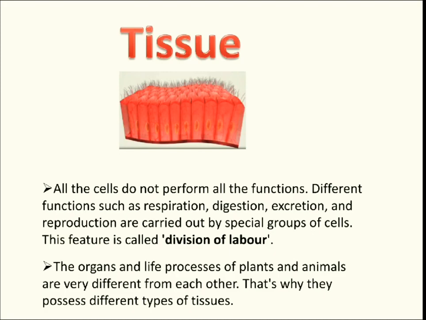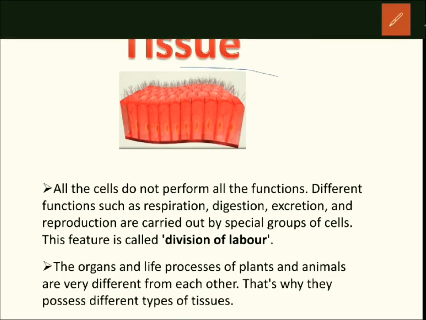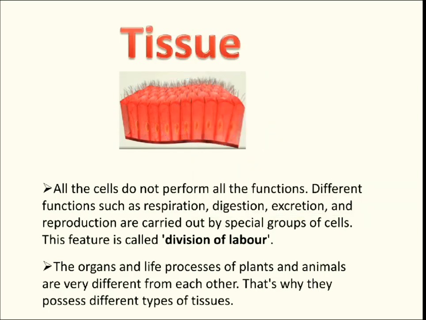Here I have posted a picture, just an example of tissue. This is epidermal tissue of our skin, the topmost tissue of our skin. As you can see, these are elongated cells of this tissue. They have a nucleus in between them, and they also have small hair-like structures on top of them. Just like this, all the cells do not perform all the functions. Like these cells of our skin cannot help us with excretion or digestion or respiration.